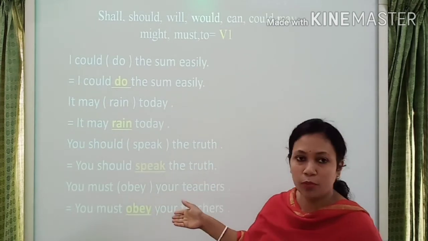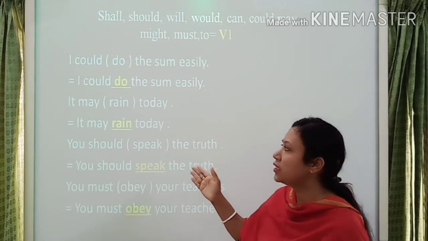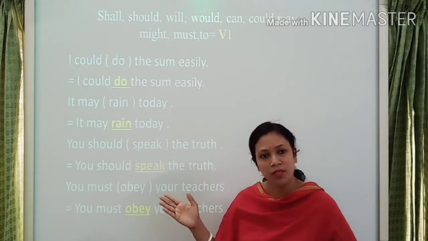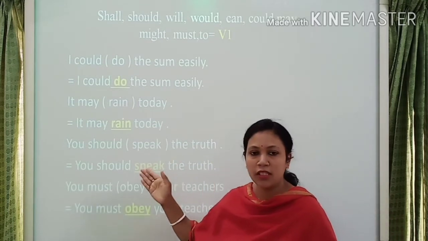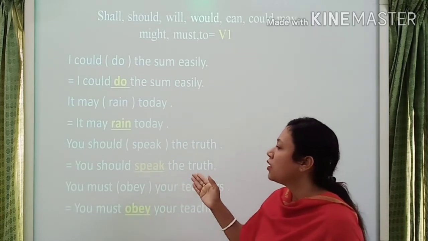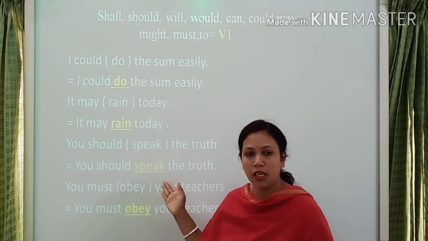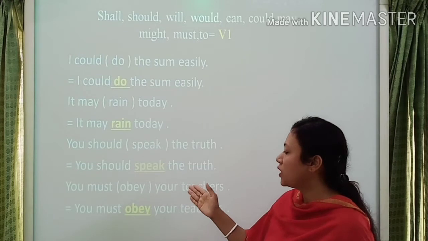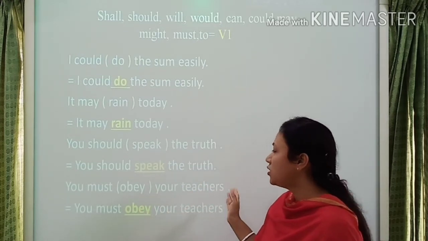Here I give some examples. I could do the sum easily. Its answer is: I could do the sum easily, the same answer. It may rain today. You should speak the truth. Then: you must obey your teachers. Its answer is: you must obey your teachers.